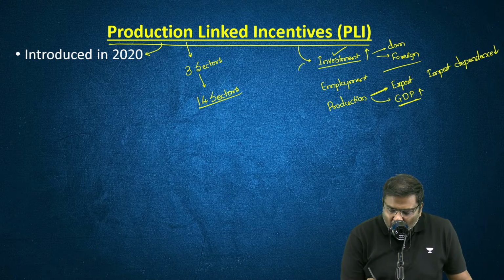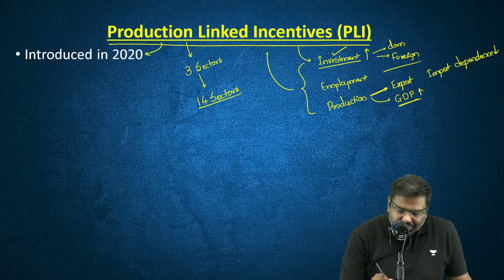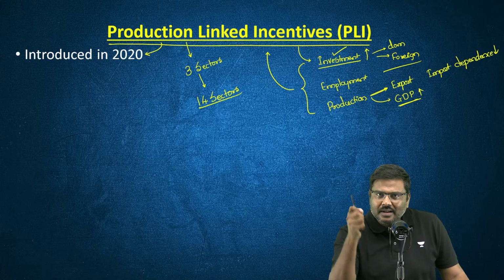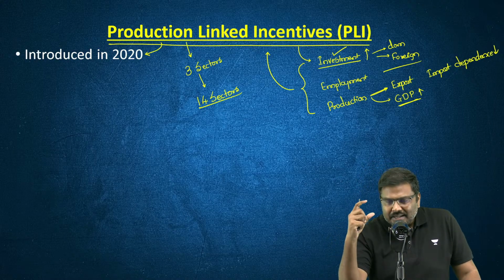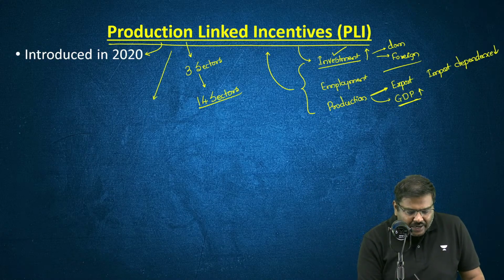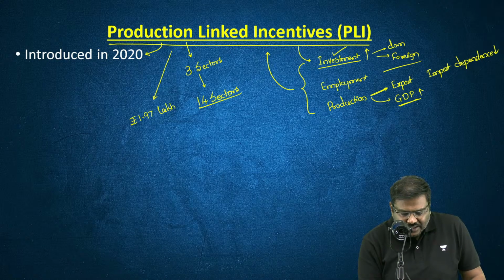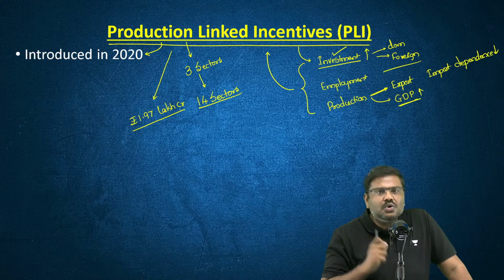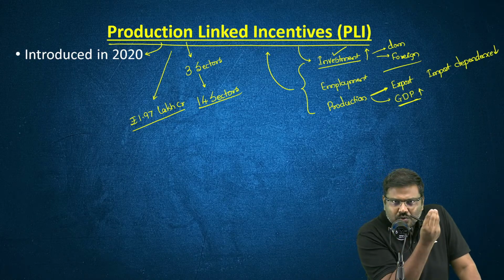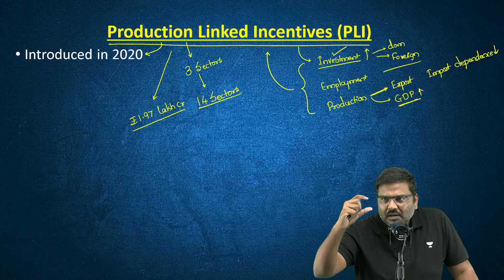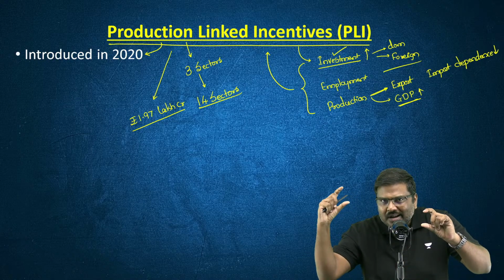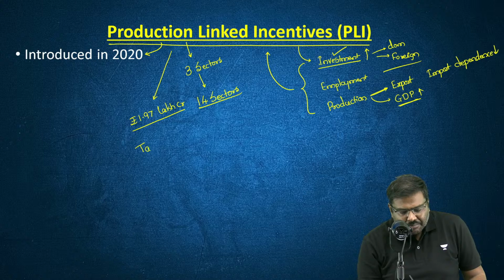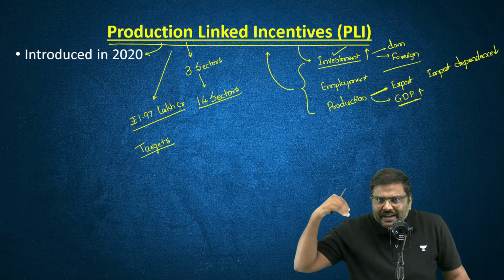So these are some of the objectives with which the government of India has launched Production Linked Incentive. Under this, the government has allocated 1.97 lakh crore rupees. Listen to me. And what will be the use of this money? The government has set certain targets for participating companies.